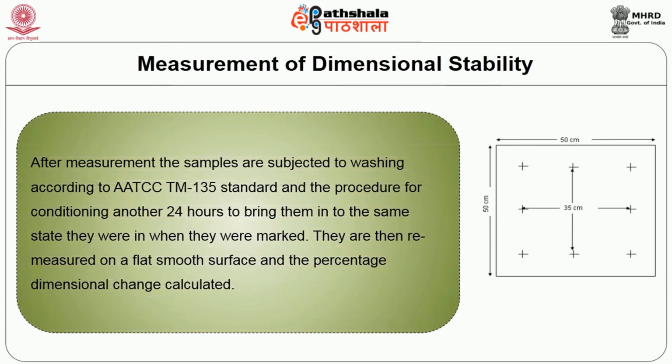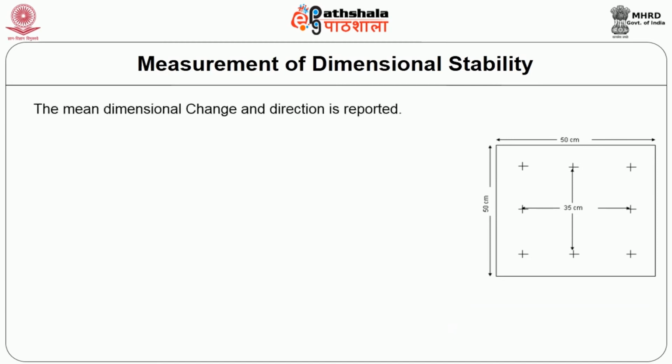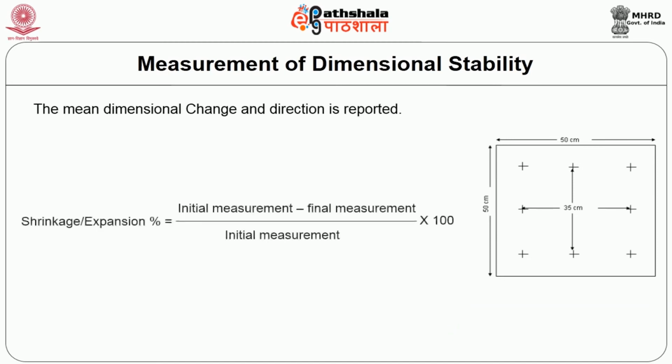After measurement, the samples are subjected to washing according to the AATCC TM 135 standard, and the procedure for conditioning another 24 hours to bring them into the same state they were marked. They are then remeasured on a flat smooth surface and percentage dimensional change is calculated. The mean dimensional change and direction is reported.